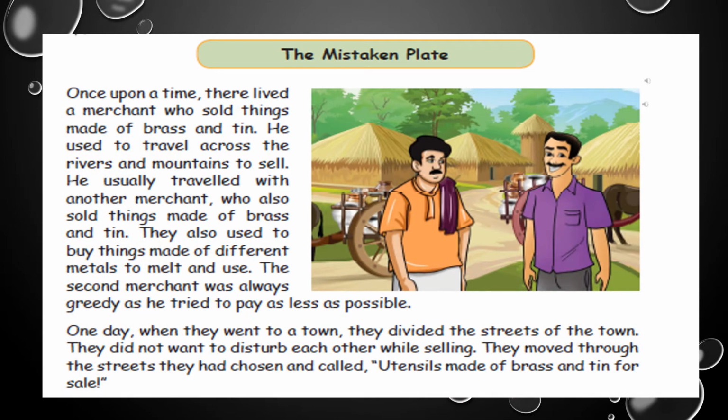The Mistaken Plate. Once upon a time, there lived a merchant who sold things made of brass and tin. He used to travel across the rivers and mountains to sell. He usually traveled with another merchant, who also sold things made of brass and tin. They also used to buy things made of different metals to melt and use. The second merchant was always greedy as he tried to pay as less as possible.